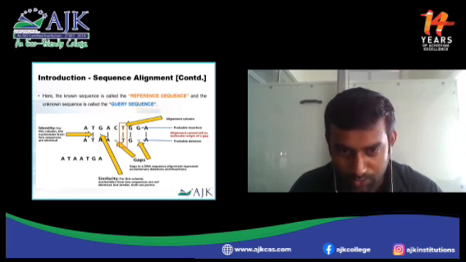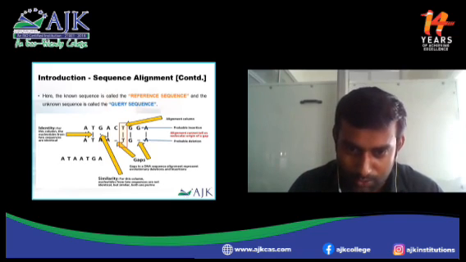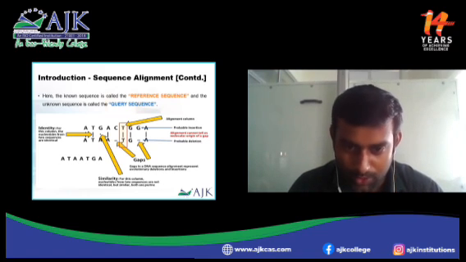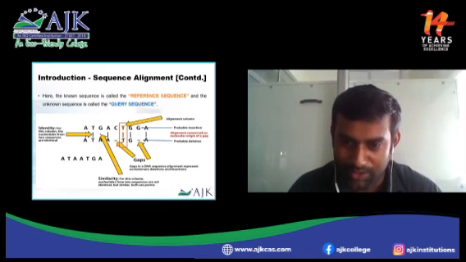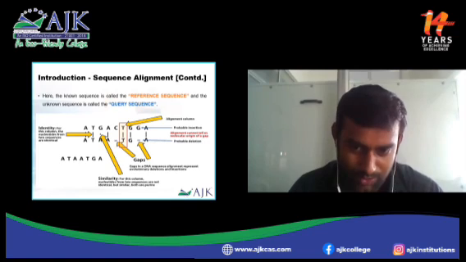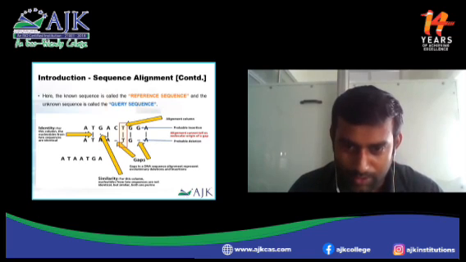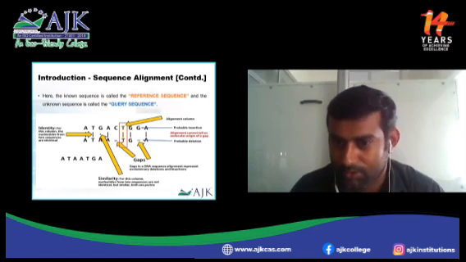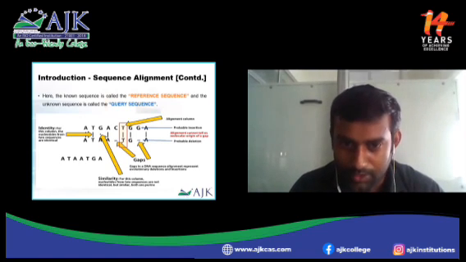After that, the fourth one is again an identity. The fifth one is a new term, gaps. The C is not aligned with any of the bases. A gap in a DNA sequence alignment represents evolutionary deletions. It might have some mutations, or an insertion may also have taken place. So in these gaps, there might be deletions or insertions.